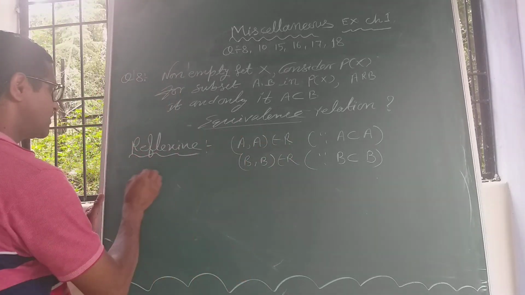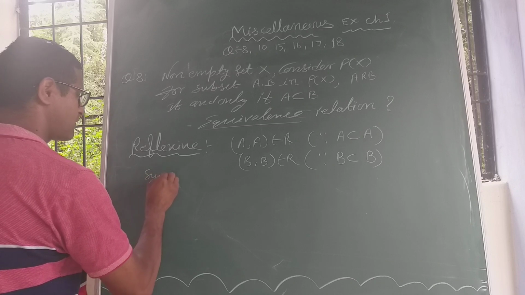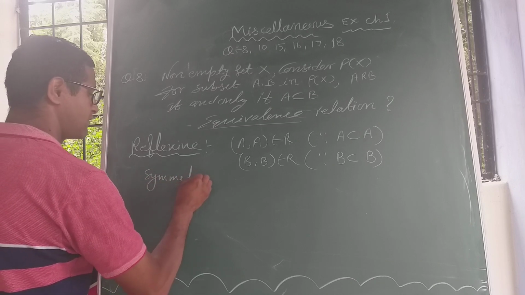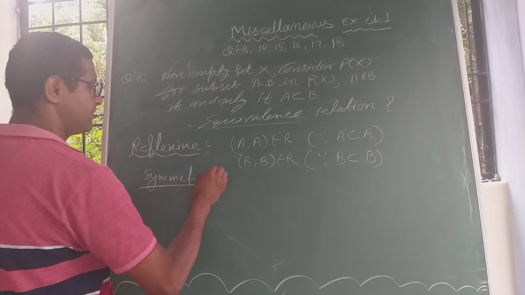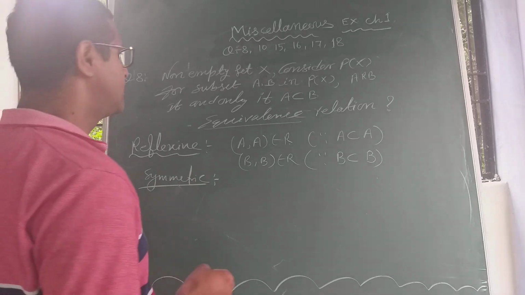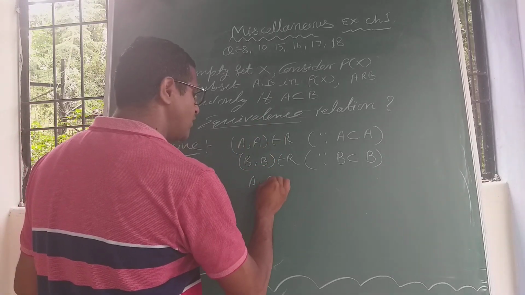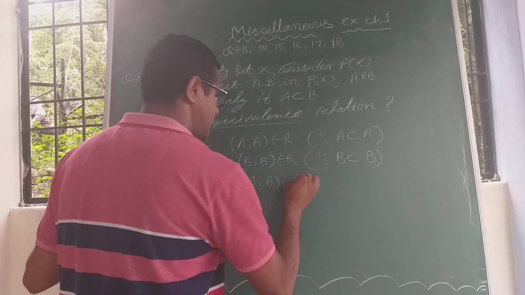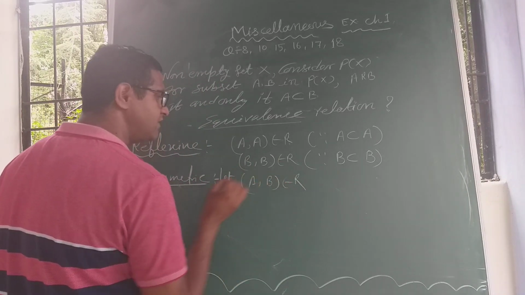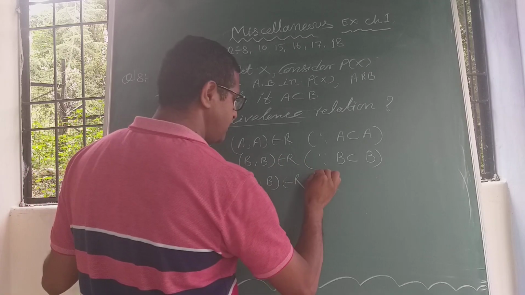Let us see symmetric. Let (A, B) belong to R. Why?